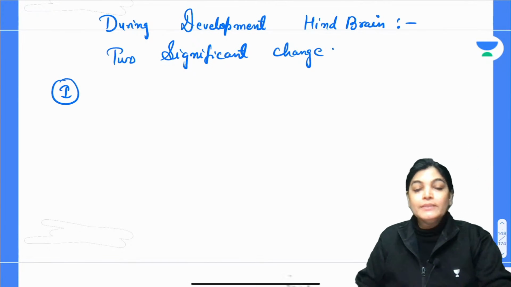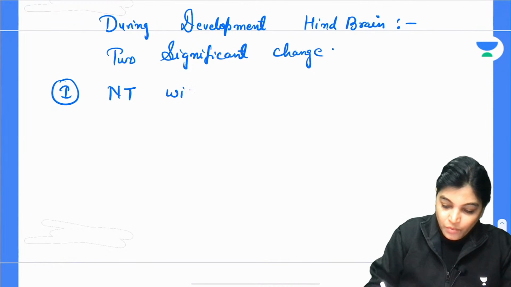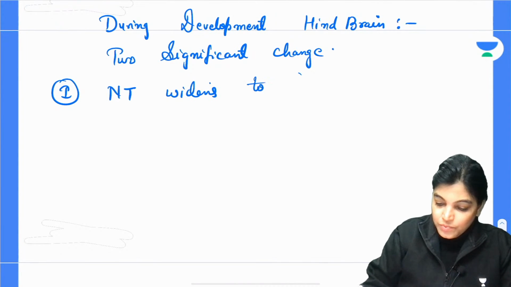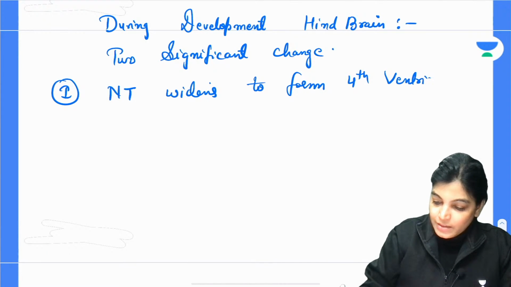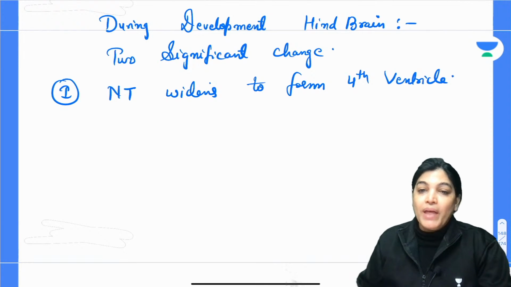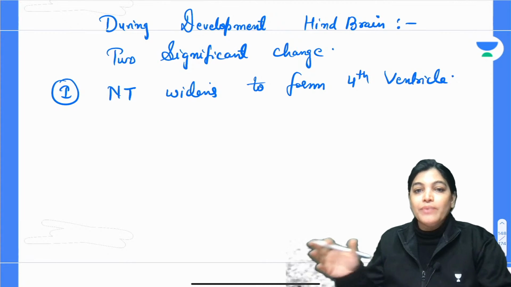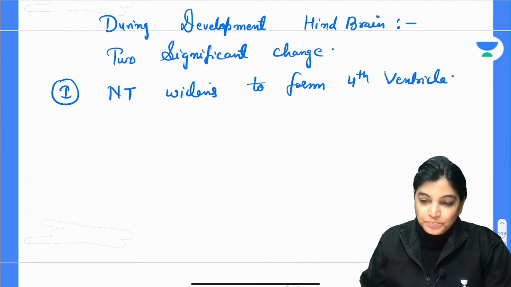The first change is that the neural tube widens to form the 4th ventricle cavity. This is the cavity lying between the cerebellum dorsally and the pons and the medulla ventrally.